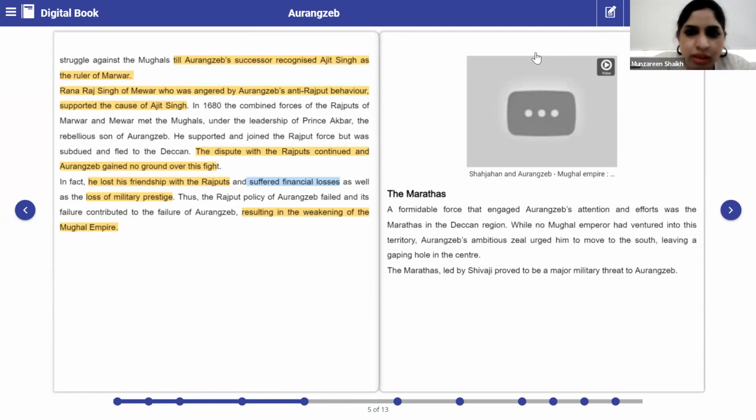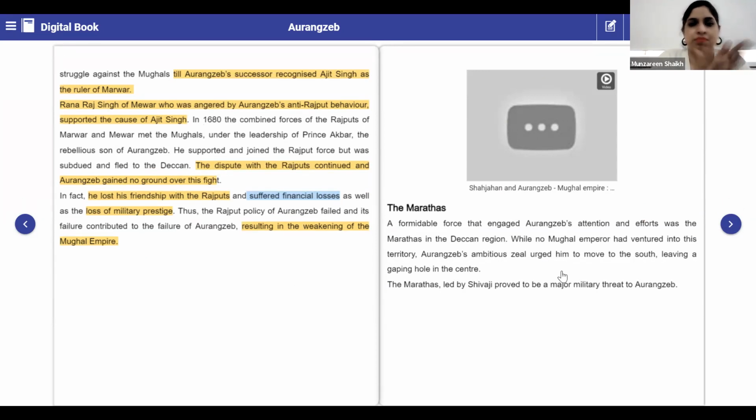Correct. Clear, everyone? Very good, Simran. Very good. Keep it up. Very nice.